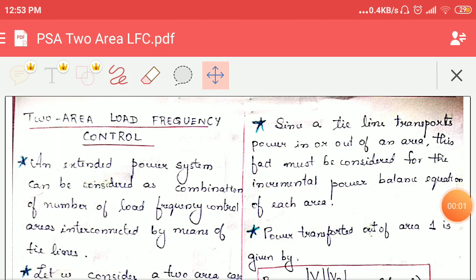Hi friends, we are going into class 6 of module 4 and in this class we are going to study what is meant by two area load frequency control. We have already studied what is single area load frequency control. This is an extended version of the same. So an extended power system can be considered as a combination of a number of load frequency control areas which are interconnected by means of tie lines.